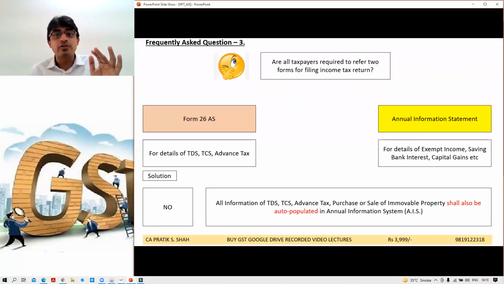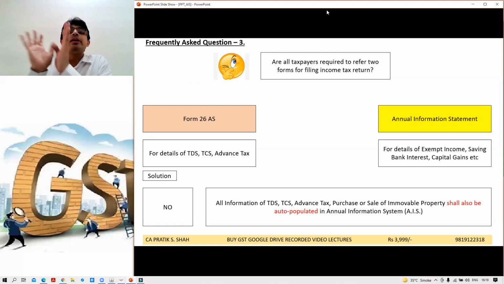Those details shall also be auto-populated in AIS. वो डिटेल्स भी ऑटो पॉपुलेट, आपने ऑलरेडी देख लिया है कि जो भी आपका TDS, TCS, every detail, capital gain, saving bank, all the details will be available in AIS. So right now 26AS is available, but I suppose in the next 1 or 2 years it will be gone. Only AIS is to be.